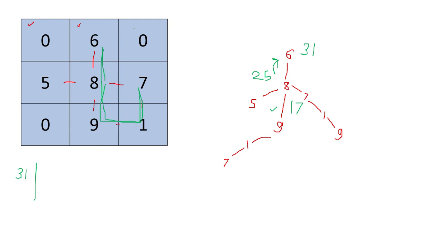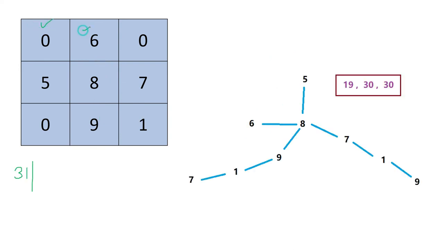Similarly we have to check for the others also. Like again, if we start from 0, because 0 and 6 is done, we can't start from 0 again, then we can move to 5. So now 0, 6 is done. If we start from 5, what will be the path? From 5 we can go to 8. From 8 we can go in 3 directions: 6, 7 and 9. If we go to 6, then we can't move further.